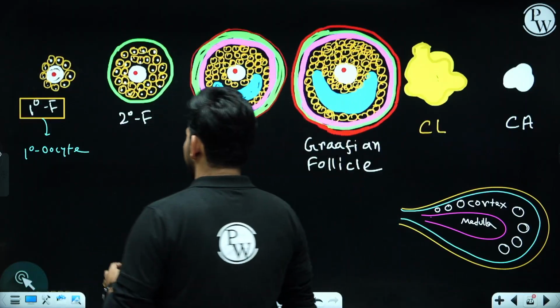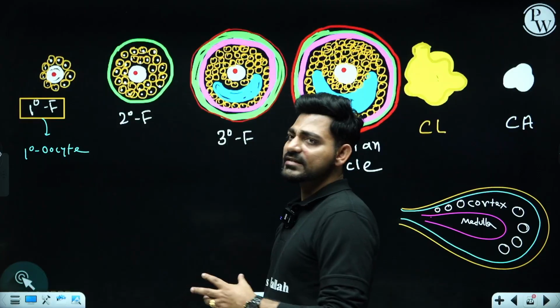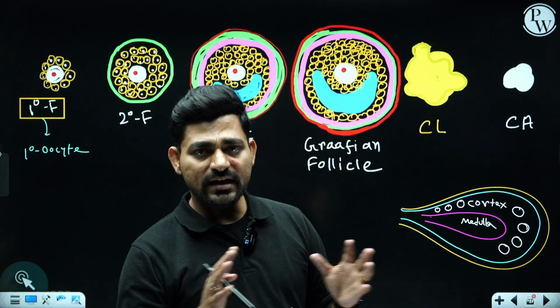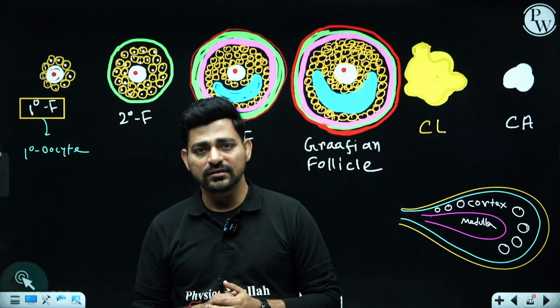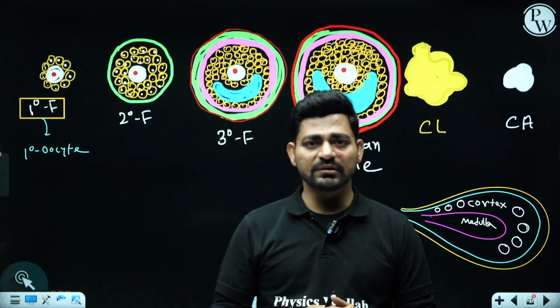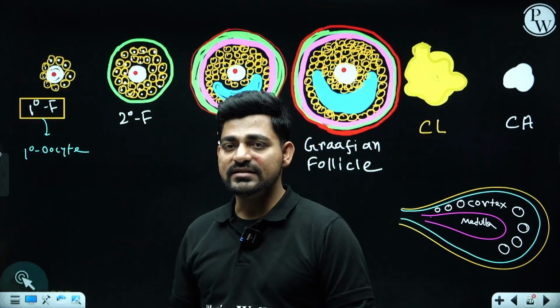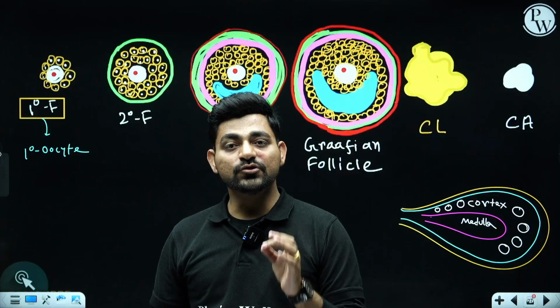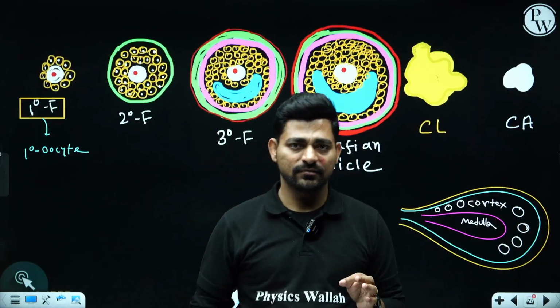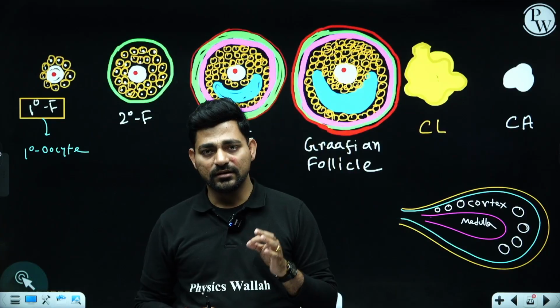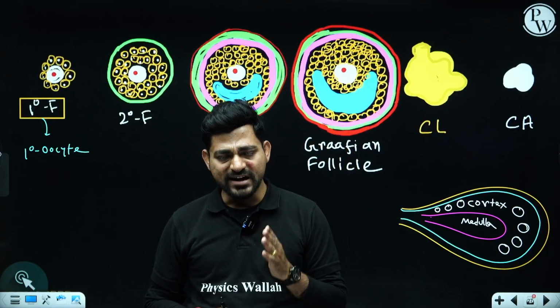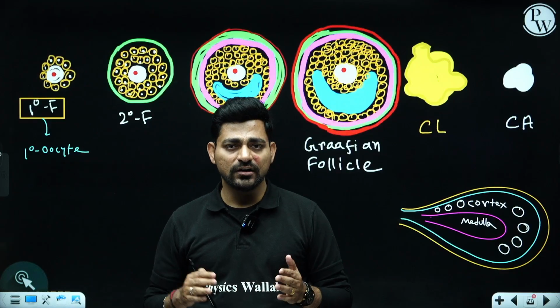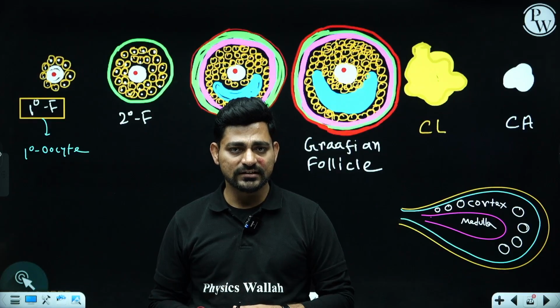Okay. Now, how many primary oocytes are present inside the ovaries? Millions. Billions of primary oocytes are present inside the ovaries. But the actual reproductive life will start from the age of adolescence or puberty, at the age of 11, 12 or 13 years.